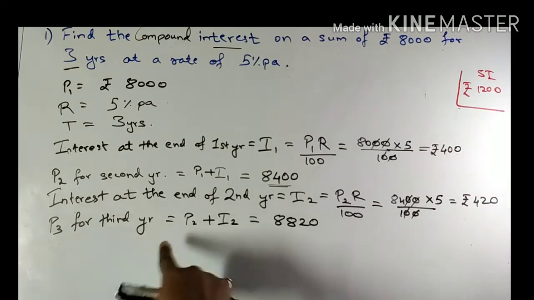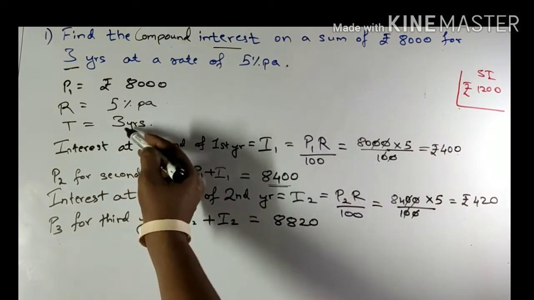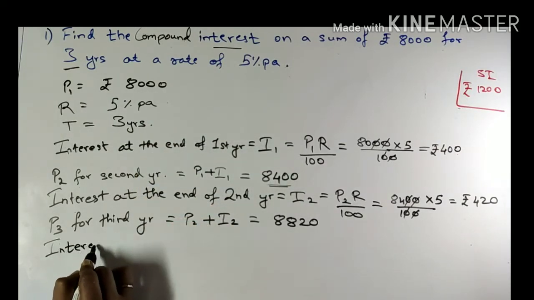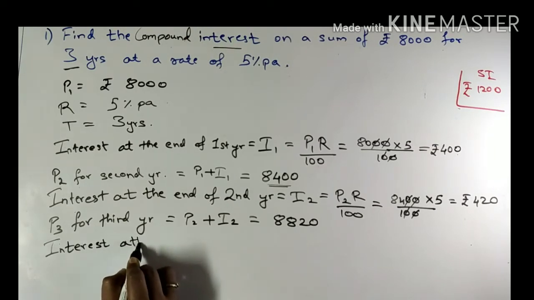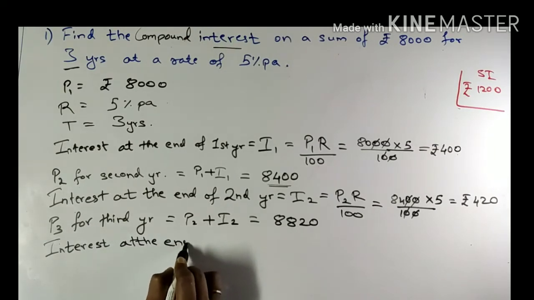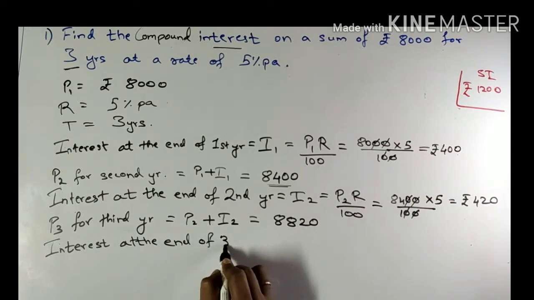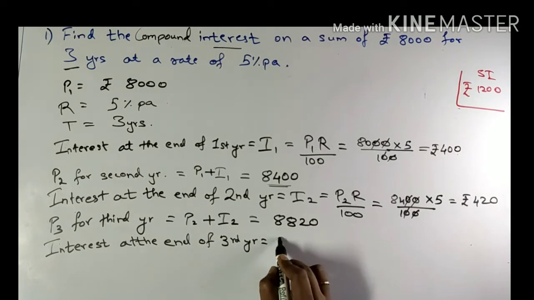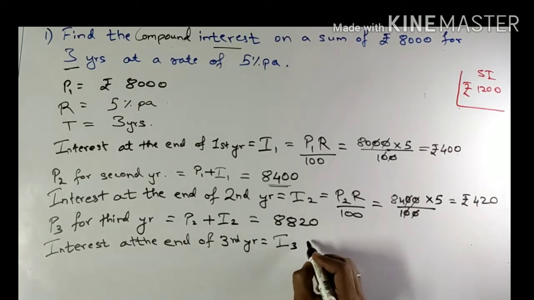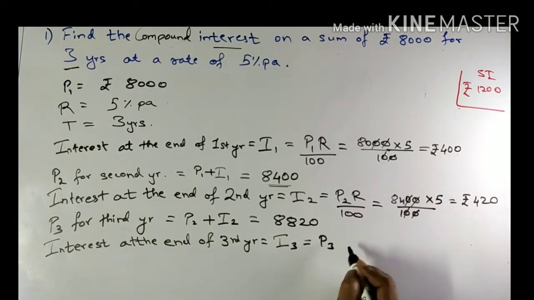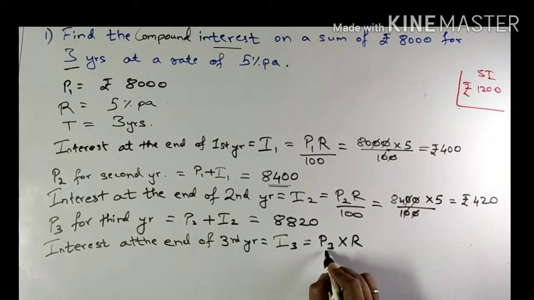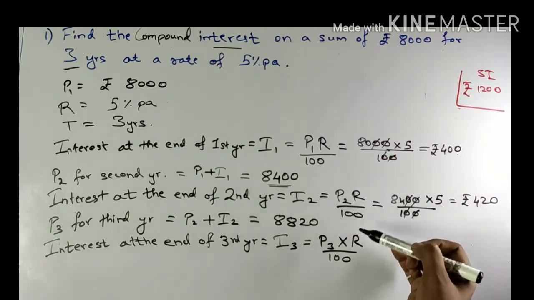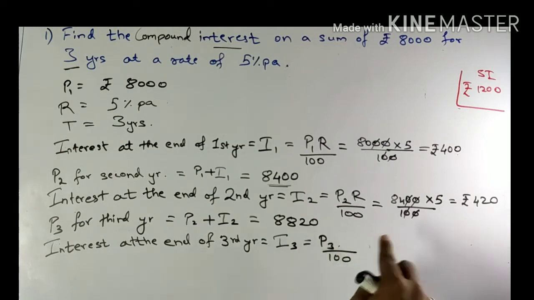So this is my principal for the third year, and since we are supposed to calculate for 3 years, this will be the last time I am calculating interest. So the interest at the end of the third year is I3, which should be P3 multiplied by R upon 100. Just make a note that I am not multiplying by T again and again, as T is 1 year.